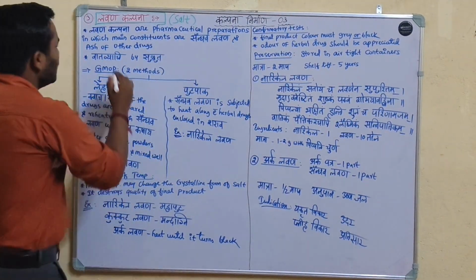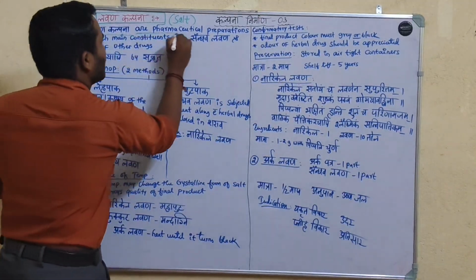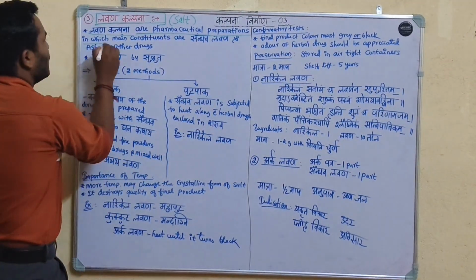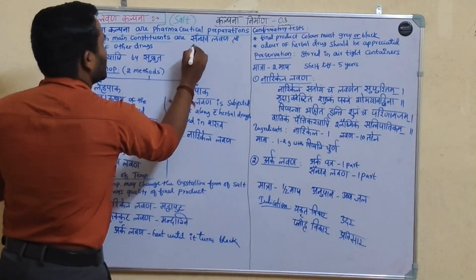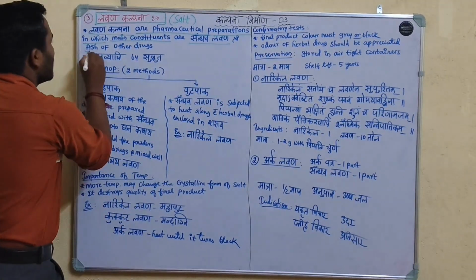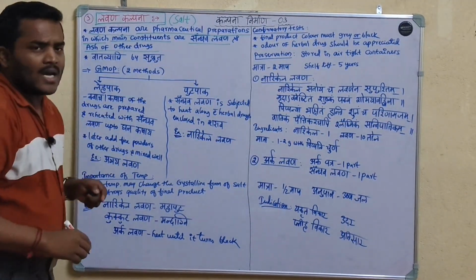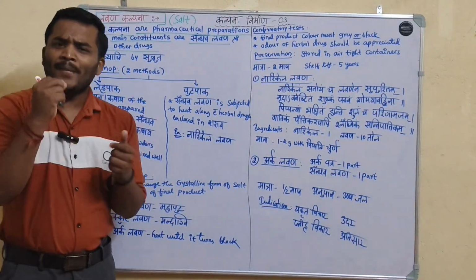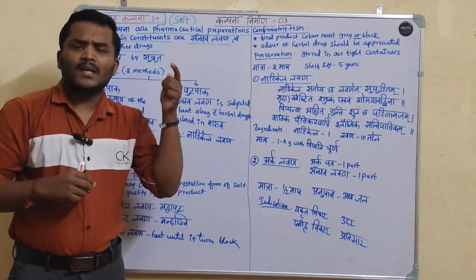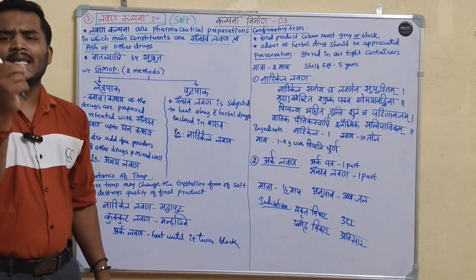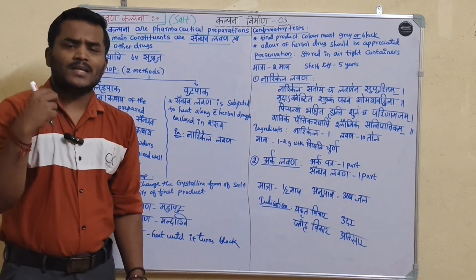Lavana means salt. Lavana Kalpana are pharmaceutical preparations in which the main constituents are Saindava Lavana and Bhasma of other drugs. Here, the main ingredients in Lavana Kalpana are Saindava Lavana and the powders.